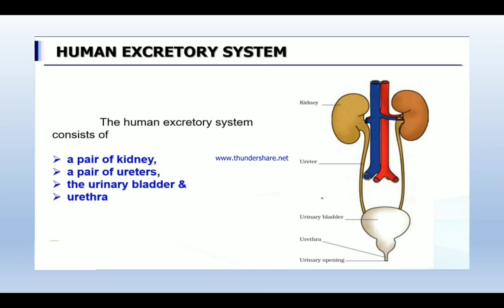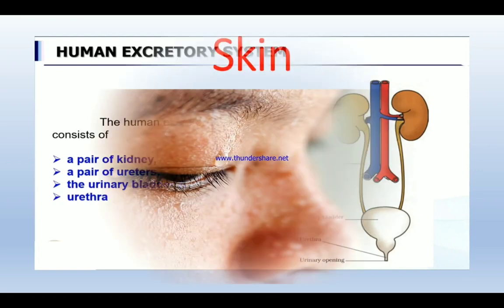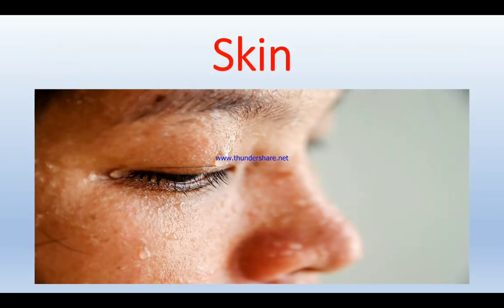Can you say only the kidney alone helps in the excretion? No. Two more organs come under that. Skin. Some of the excretory organs other than the kidney are skin. So, skin removes a small amount of water, urea as well as salt in the form of sweat. Minute pores are present in the skin which release the unnecessary water in the form of sweating.